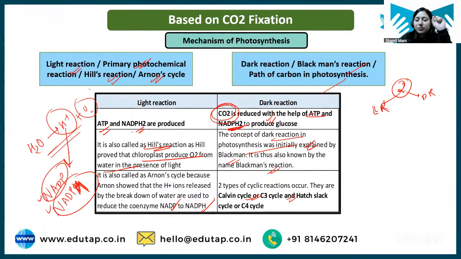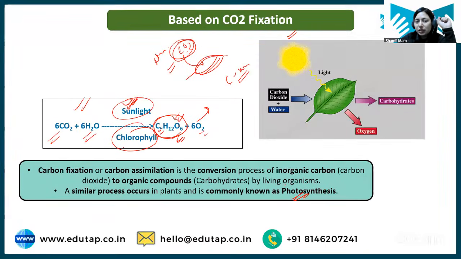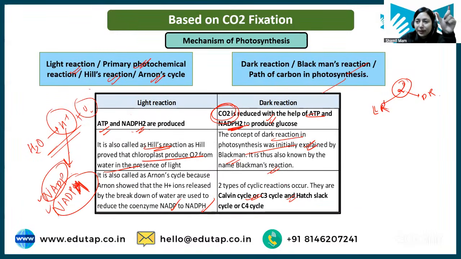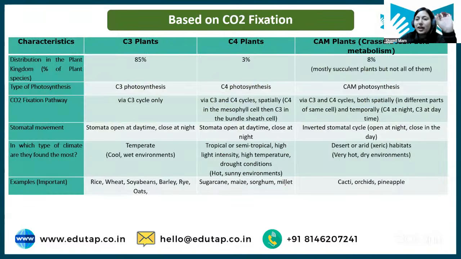But right now, you just need to understand that based on pathway in which CO2 is getting converted into glucose, we have this classification. Okay, and there are three types of crops based on this. First we have is a C3 crop, C4 crop, and CAM crop. C3 plant, C4 plant, or CAM plant. Okay, so what are C3 plant basically, students?